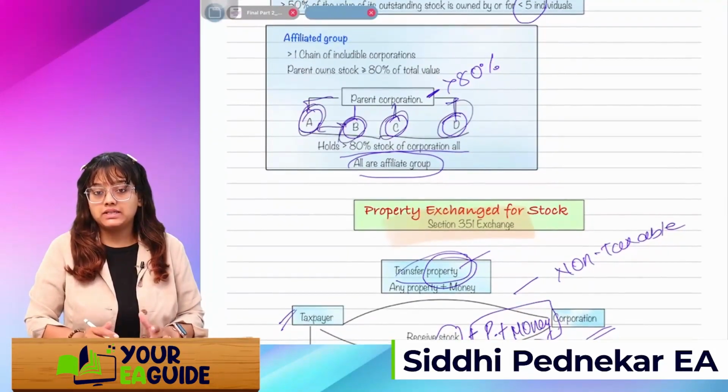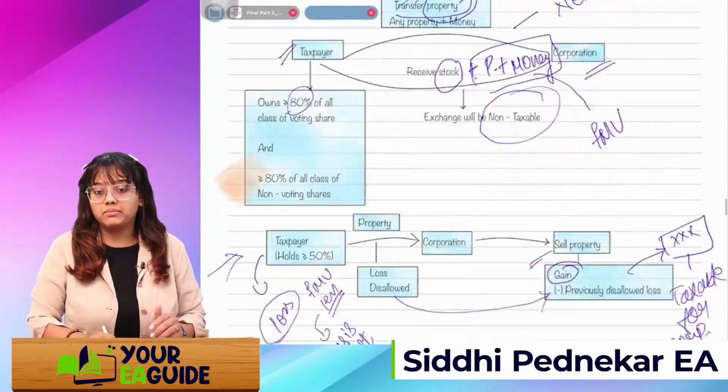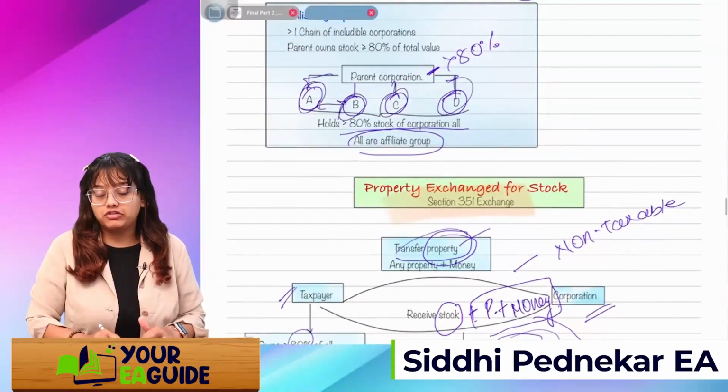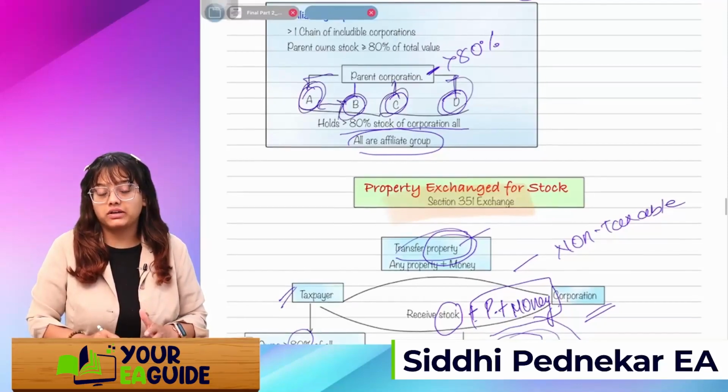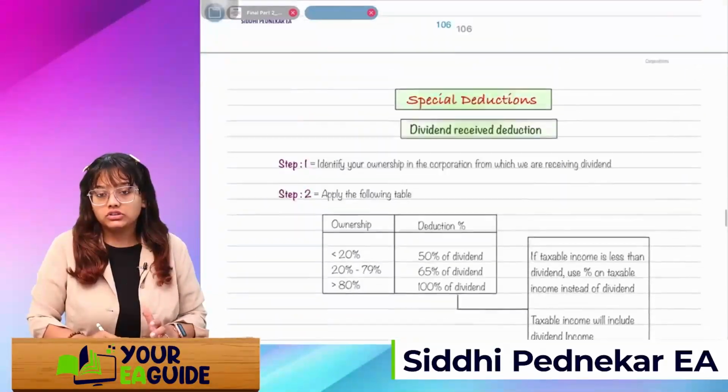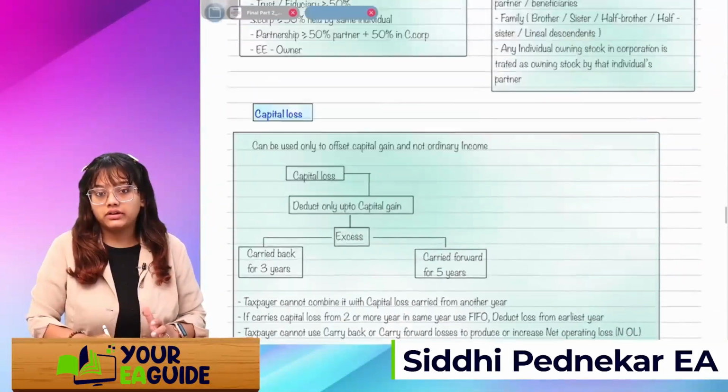So A, B, C, D, all 4 will be considered related parties. And if A is making any payment to B, and they both are using different accounting methods, then on the basis of cash basis, it will be deducted as and when it is actually paid. Got it?